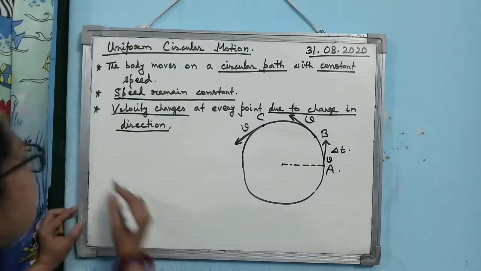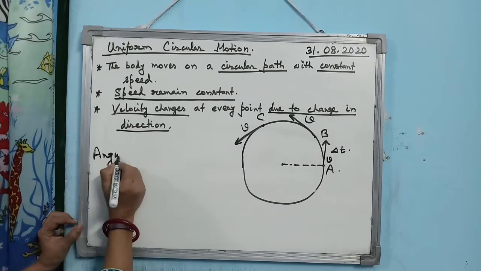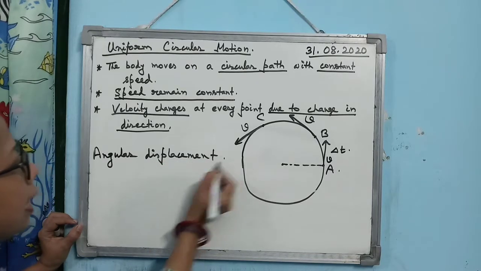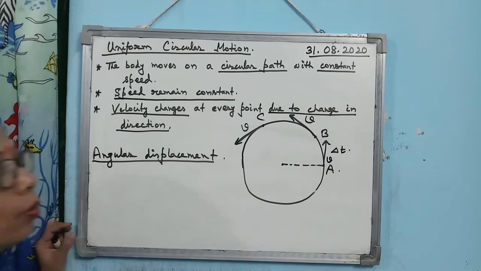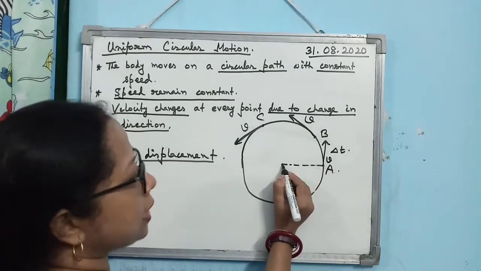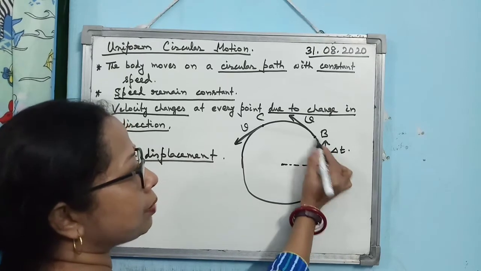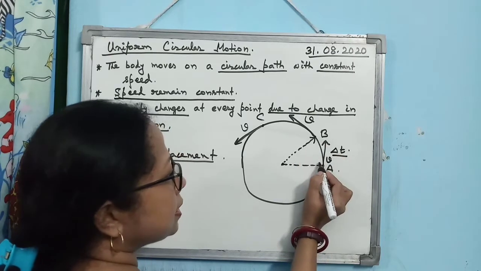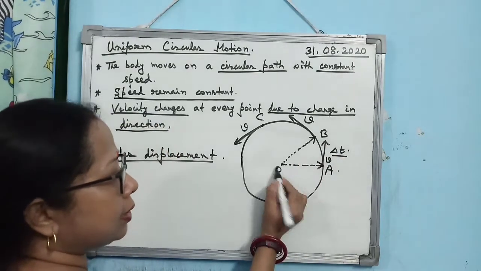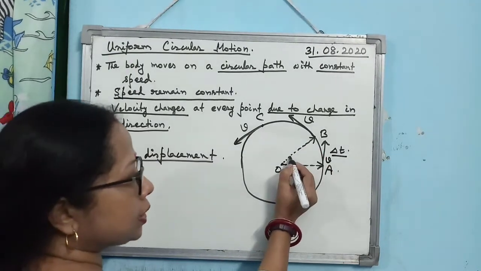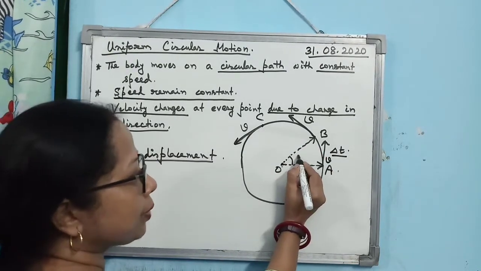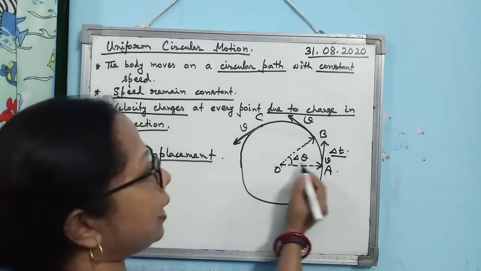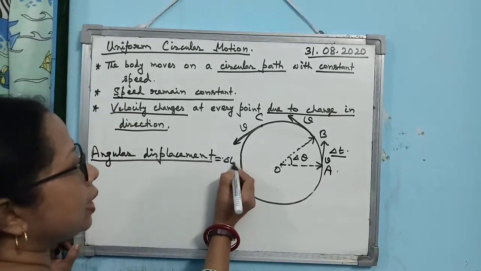Now, if you consider a body undergoing uniform circular motion, then we just have to know one term that is known as angular displacement. What is the angular displacement? The body was at the point A. Now, after some time delta t, the body has come to the point B. If you join the initial position and final position of the body with the center, then this radius vector is subtending an angle delta theta at the center of the circular path. So this delta theta is the angular displacement.